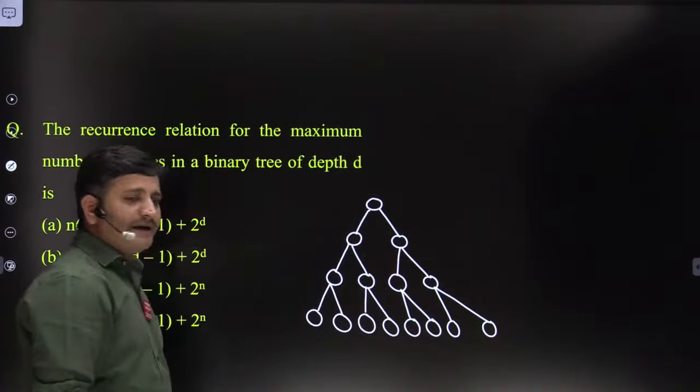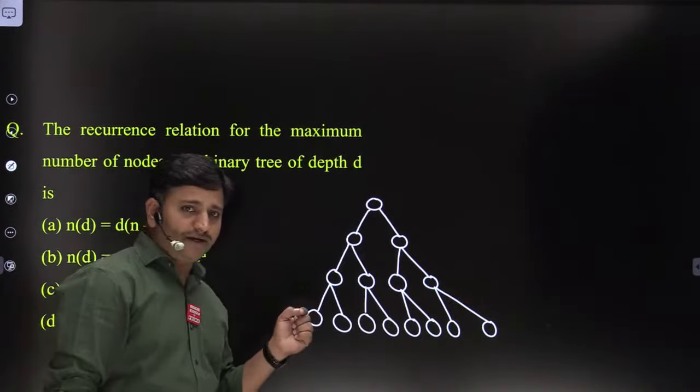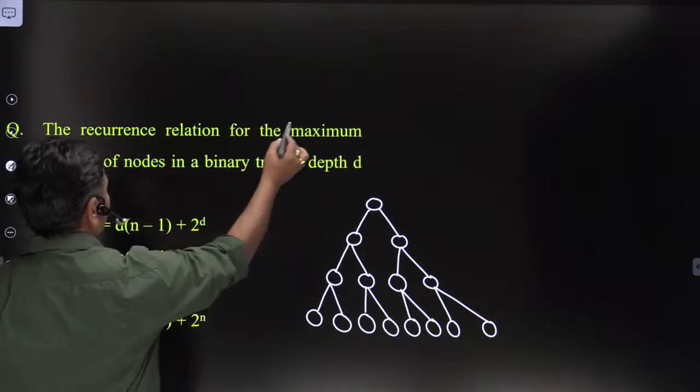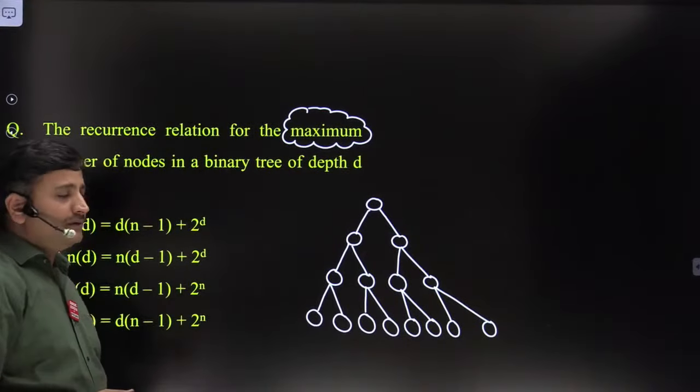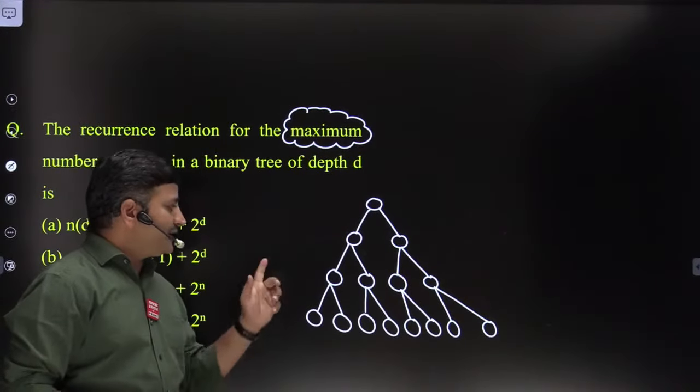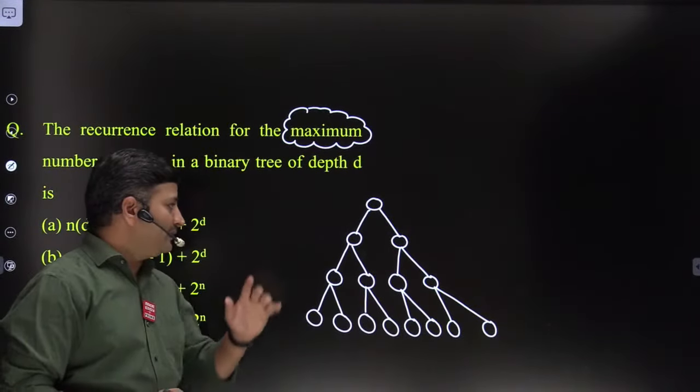So I am taking a full binary tree, friends. The reason why I am taking a full binary tree is that here they are talking about the maximum number of nodes, which is possible only if the tree is a full binary tree, friends. Maximum number of nodes are possible only if the tree is a full binary tree. That's why I'm taking a full binary tree here, friends.